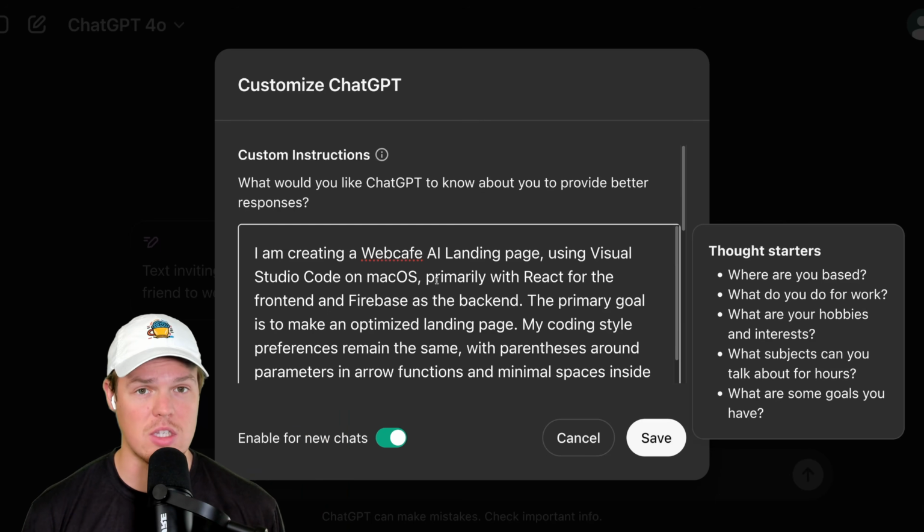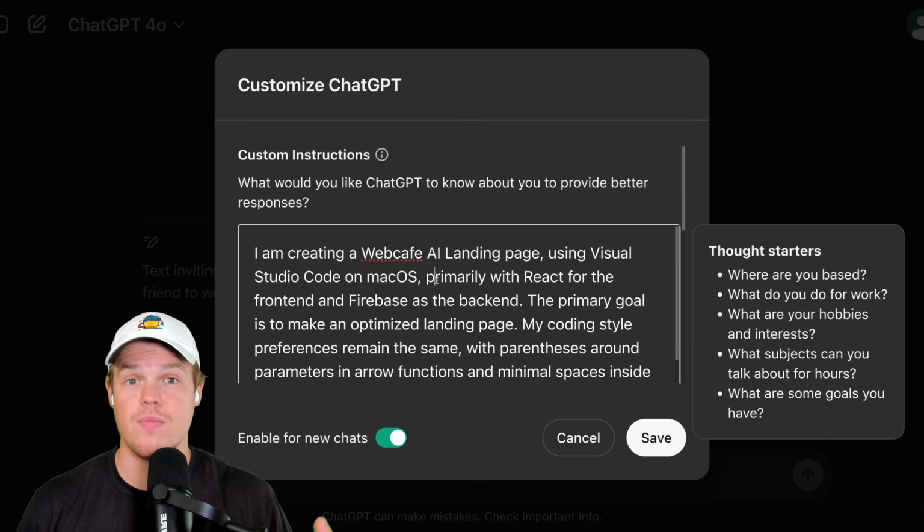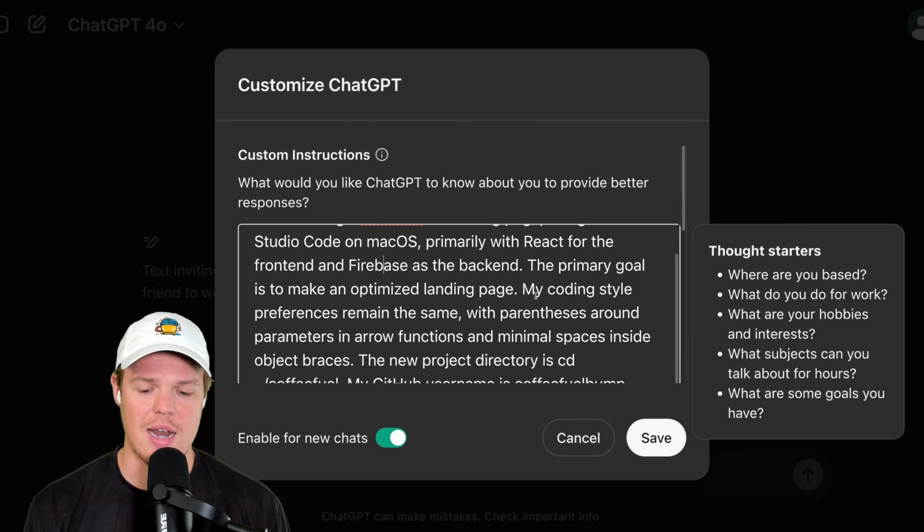A lot of these lessons are going to be dedicated to the front end, but it's still good to identify the back end. For example, in this context, we're going to use Firebase for hosting. What do you mean hosting, Corbin? Basically, where our website's going to exist on the internet. So we're going to identify we're using Firebase as the back end. The primary goal is to make an optimized landing page. That's the goal. What's your goal?